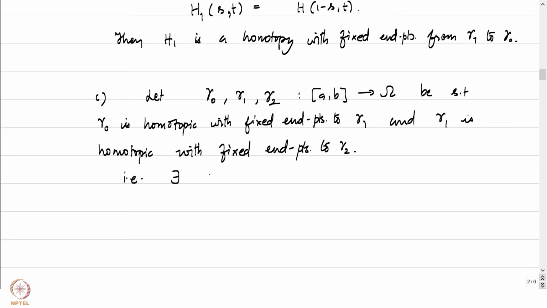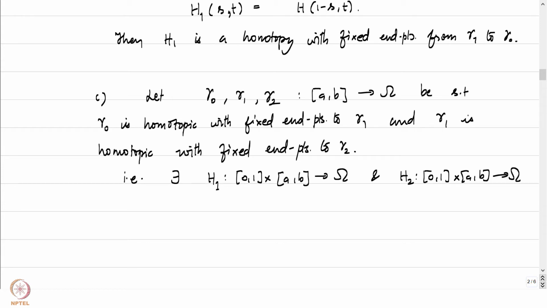That is, there exist homotopies H1 from [0, 1] cross [a, b] into omega and H2 from [0, 1] cross [a, b] into omega.